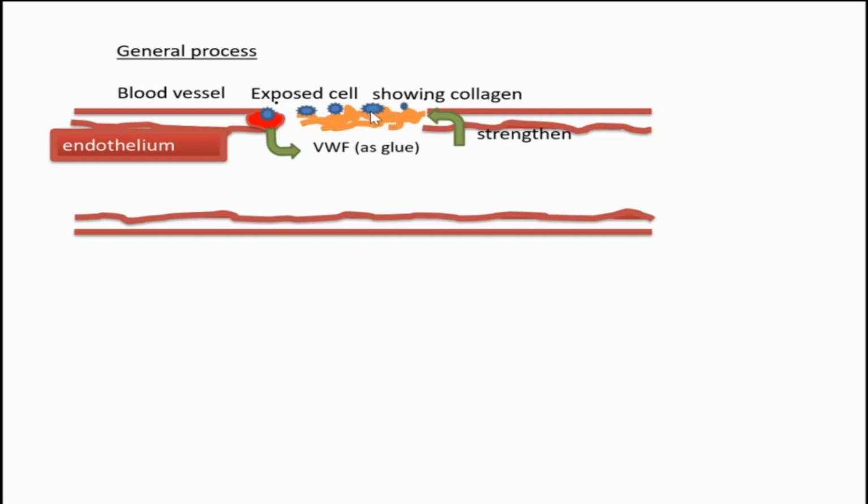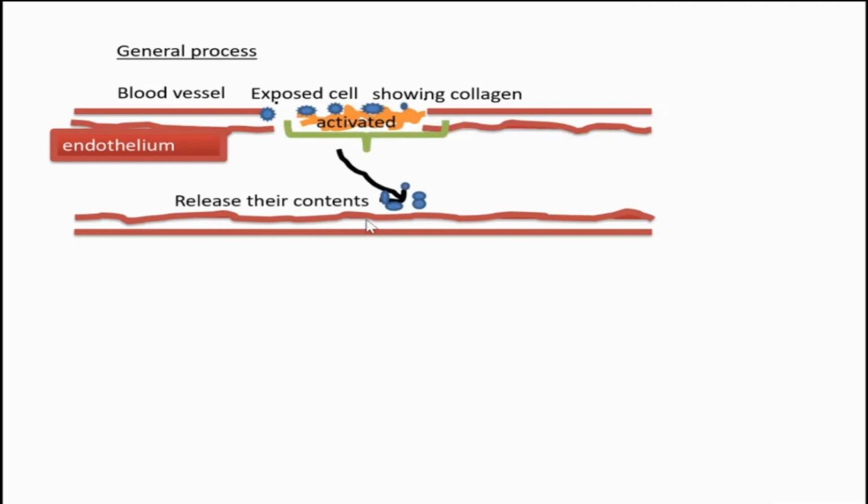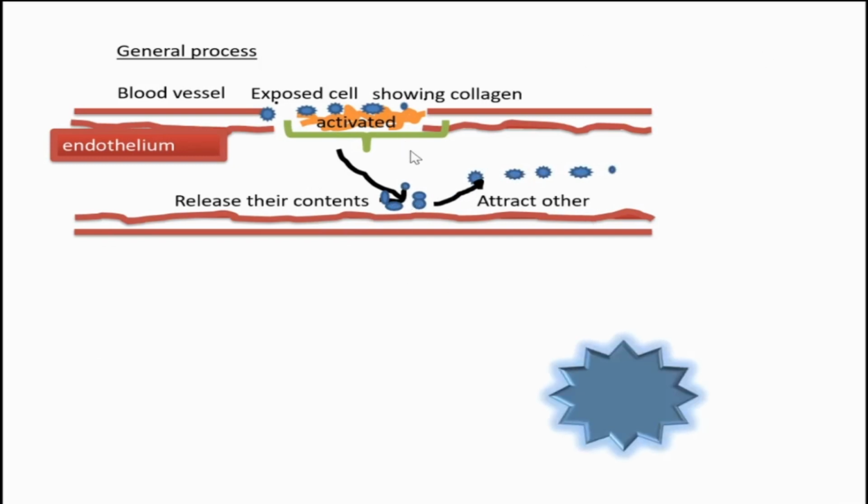Upon getting enough strength, these platelets become activated and release their contents. Whatever contents are present inside the platelets are released. And as these contents are released, more platelets are attracted and they also move to the region of the wound.